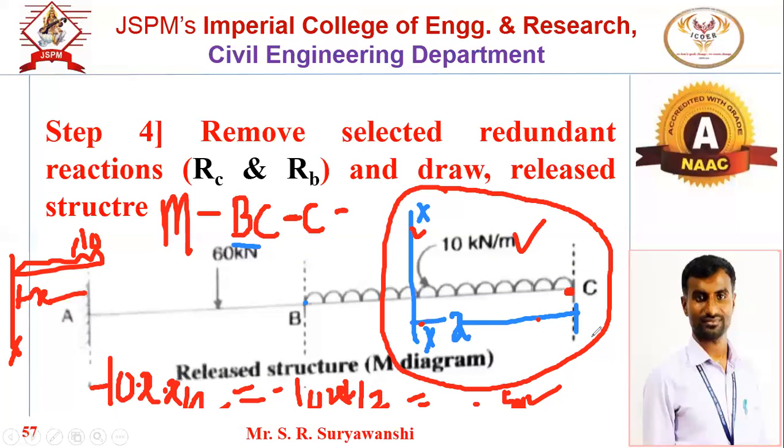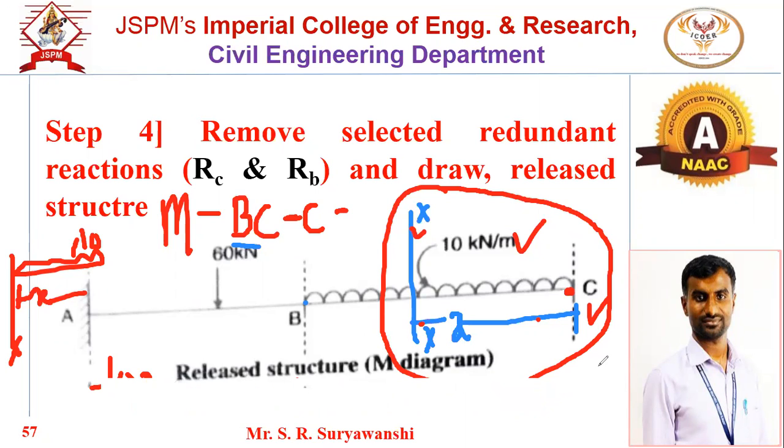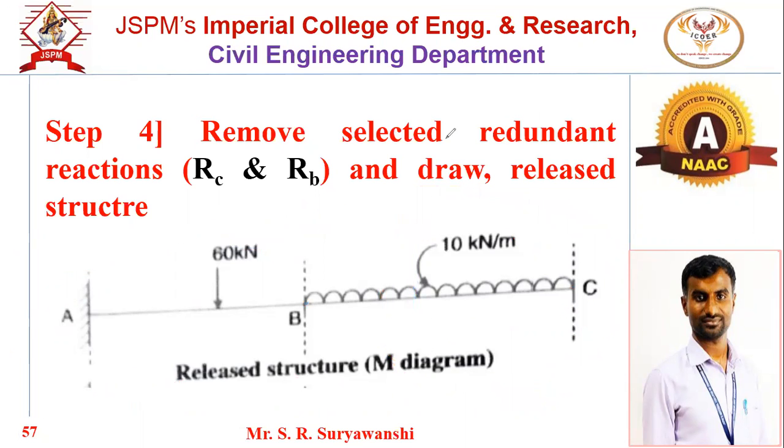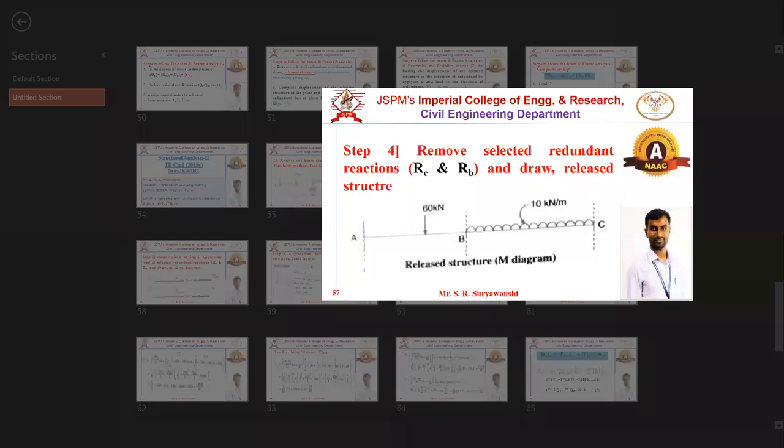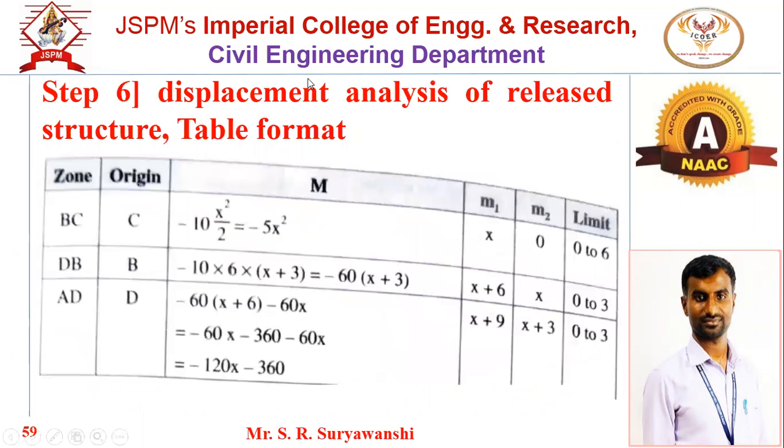Minus 5x square. समजते का बघा. Take the section line in between zone. Take the distance x from the origin. महत्वाचं काय आहे, always take this horizontal distance from the origin. So the moment will be minus 10x square by 2. If you simplify further, you will get minus 5x square as a bending moment. Okay, now we will see what is that moment. So if you refer table, that is minus 5x square.